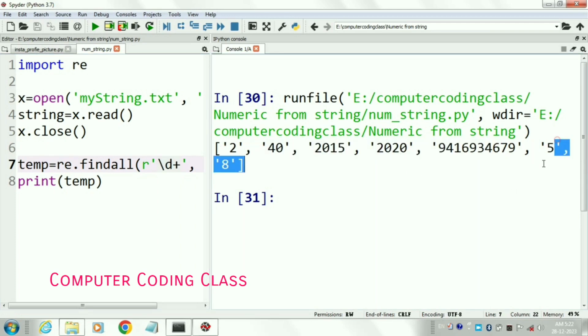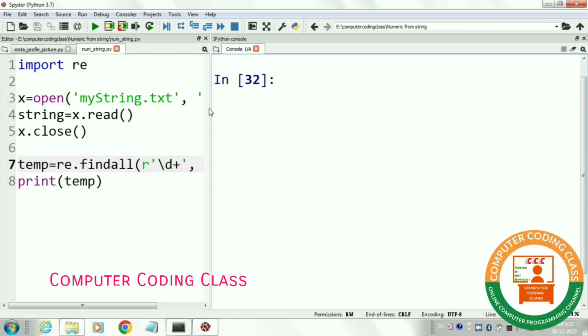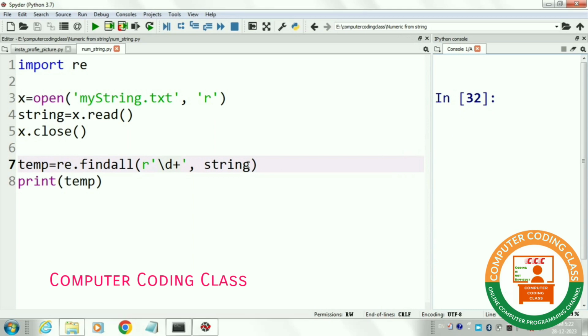Here you can see all the digits, but there is a problem. In place of showing the floating point number 5.8, it is showing 5 and 8 separately. It means this function does not handle real numbers. To handle this situation, we will make some changes in our regular expression so that this function can also handle floating point numbers. For real numbers, now we will write